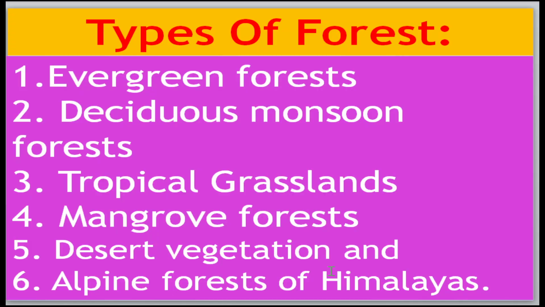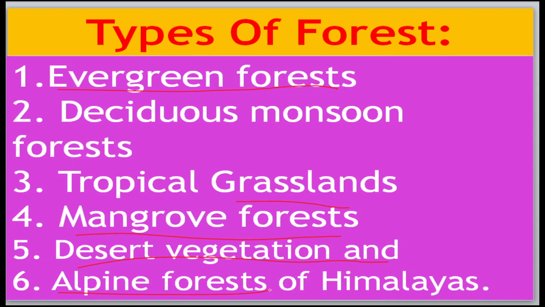Now come to the types of forest. First is tropical evergreen forests, then tropical deciduous monsoon forests, tropical grasslands, mangrove forests, desert vegetation, and alpine forests of the Himalayas.